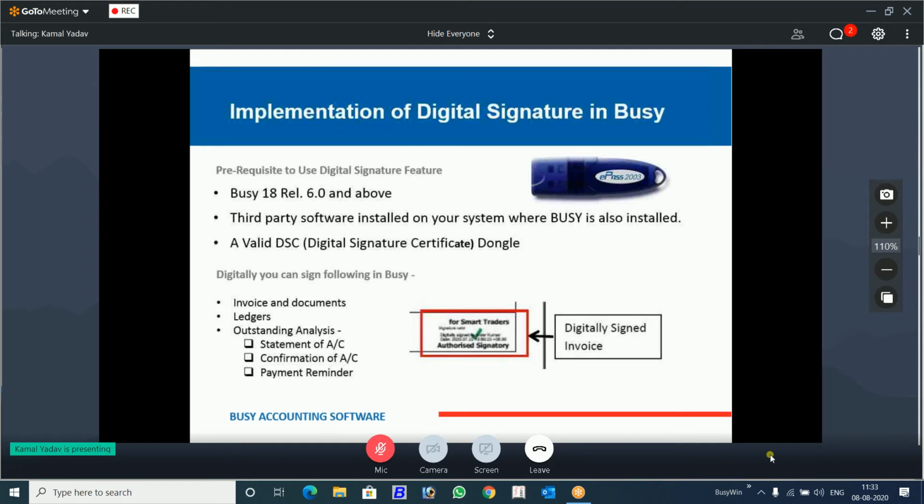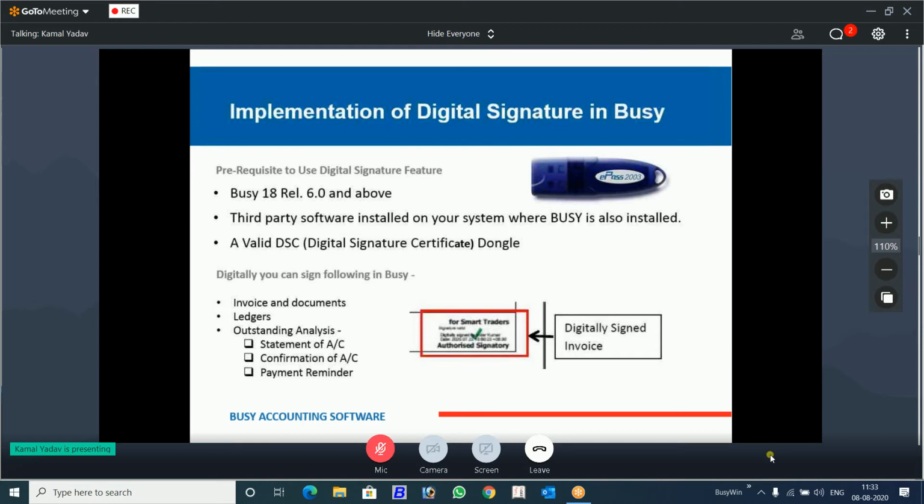There are some prerequisites that you require for signing the digital signature. Three things should be there. First, BUSY 18 release 6.0 or above. If you try to sign a digital signature in 5.6, there is no feature. 6.0 and onwards will have this feature.